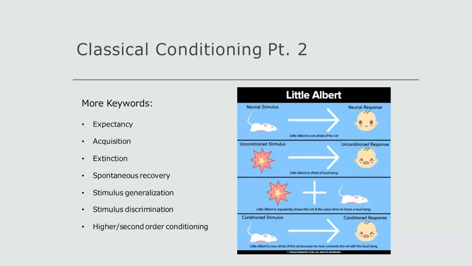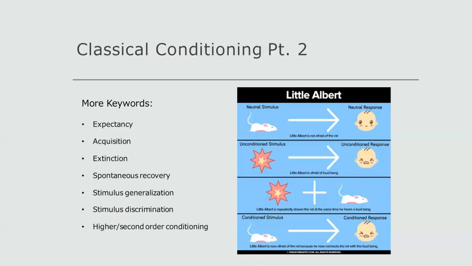Stimulus generalization is the tendency to respond to another stimulus that is similar but not identical to the original conditioned stimulus. For example, a dog in Pavlov's experiment might salivate at the sound of a buzzer if it sounds similar enough to the original bell. Stimulus discrimination, on the other hand, occurs when one has the ability to distinguish between similar but non-identical stimuli.